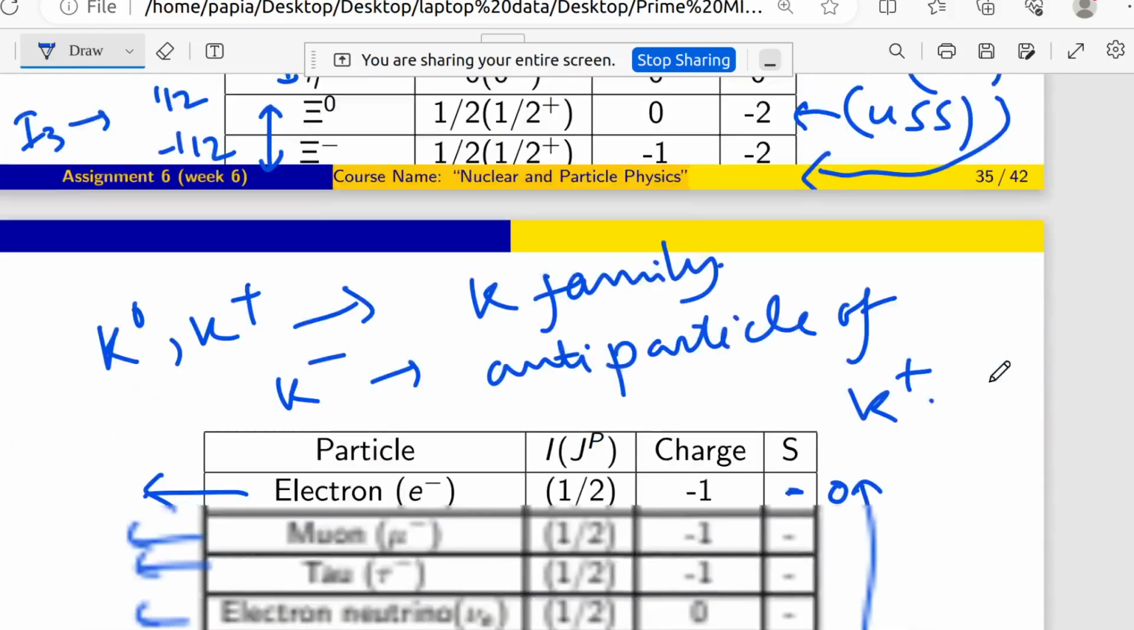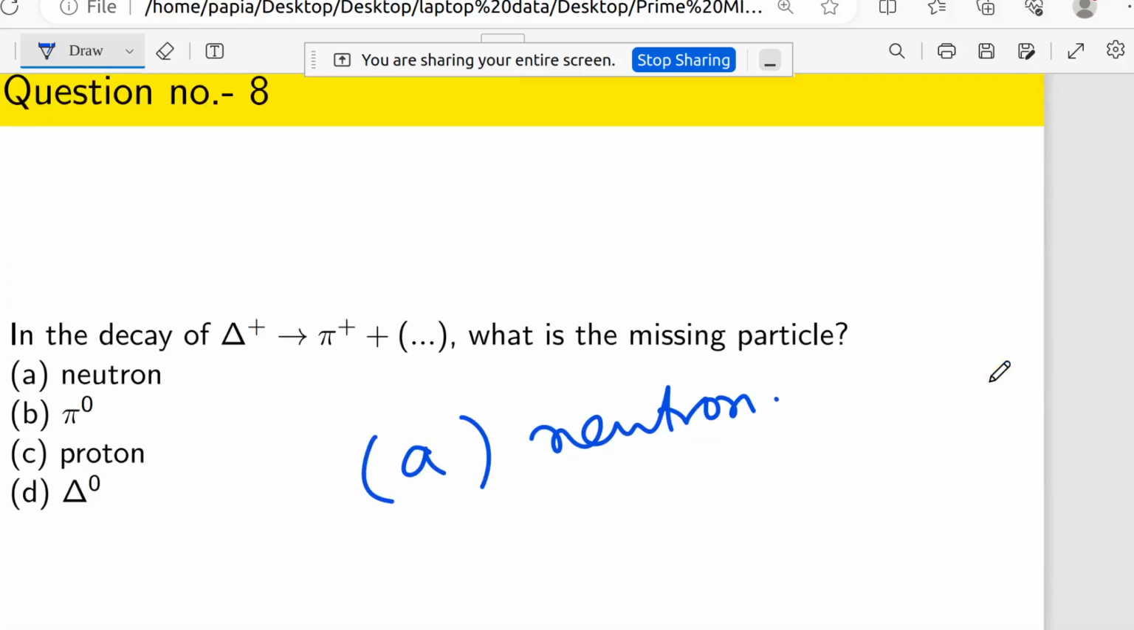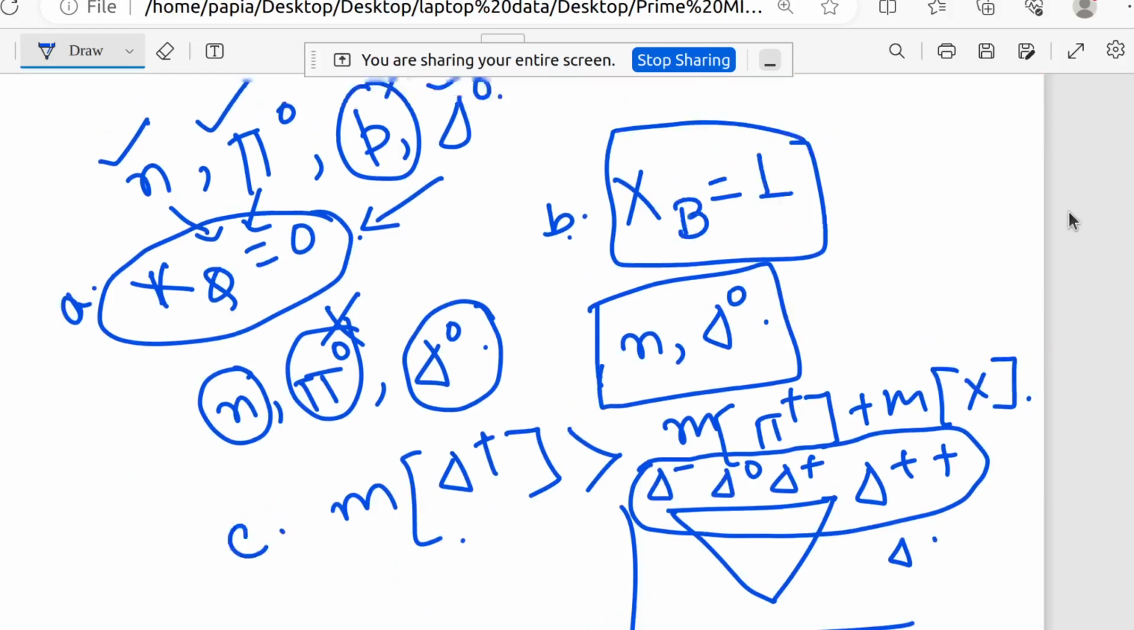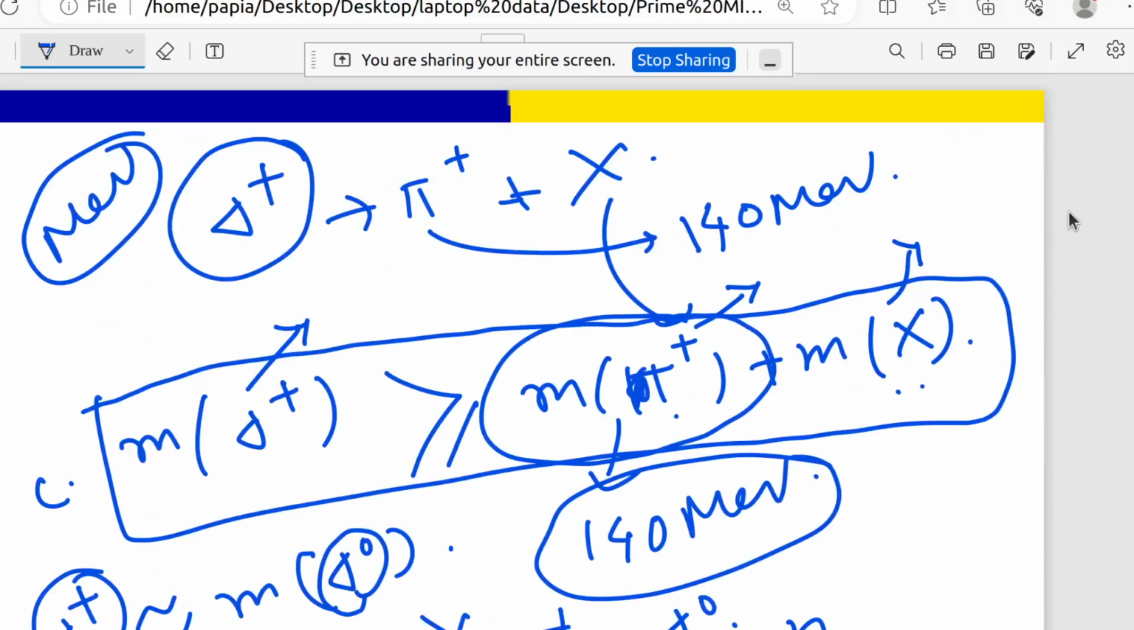P and lambda 0, delta plus. Okay. Now the last question is, in the decay of delta plus going to pi plus plus x, what is the missing particle? And the 4 options are neutron, pi 0, proton, delta 0. Sorry, lambda, delta 0, yes. Now the correct answer will be neutron. So up to this we have done. If you have any question, you can ask me.